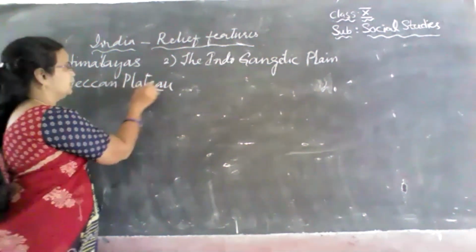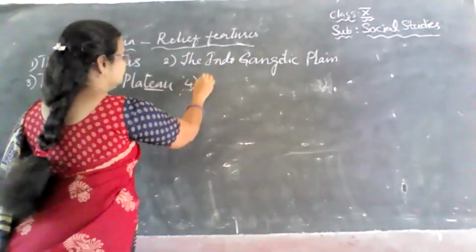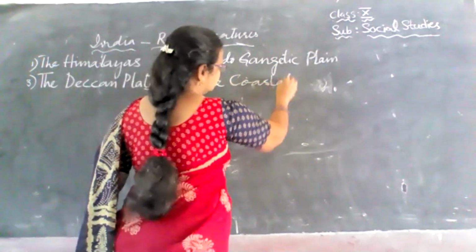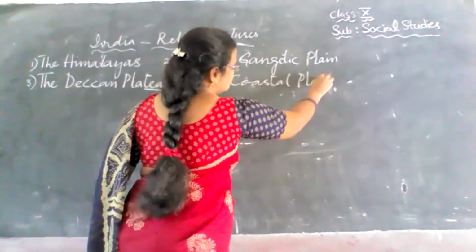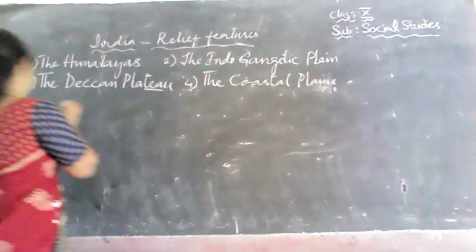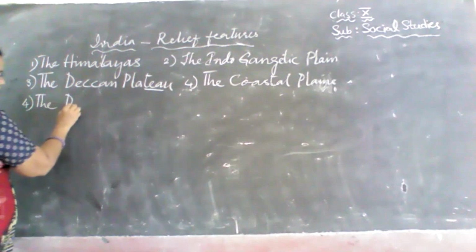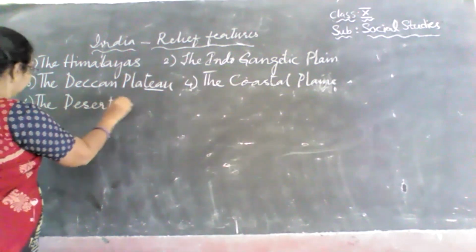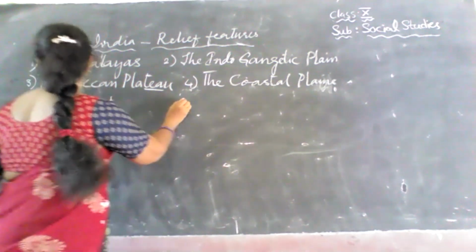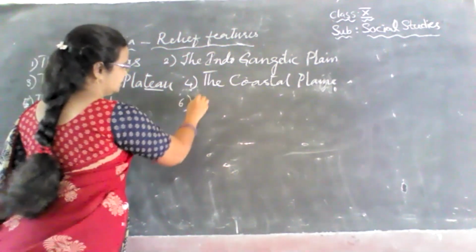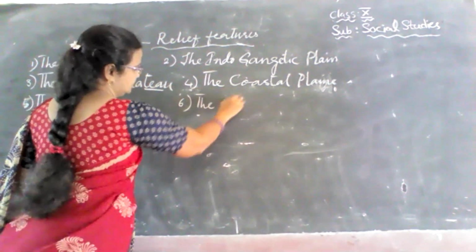So, Deccan Plateau, and next we have the coastal plains, and the deserts, and the last one is the islands.